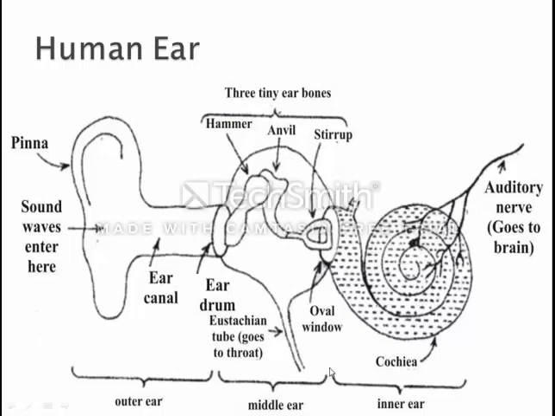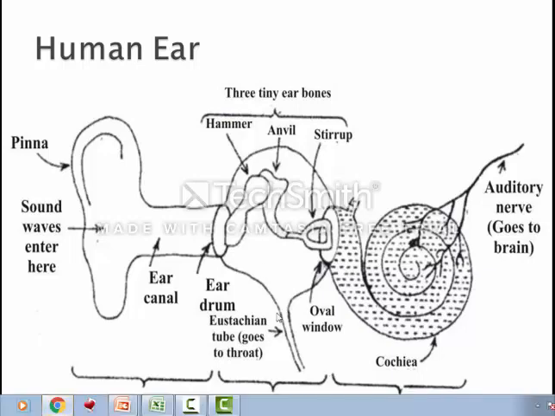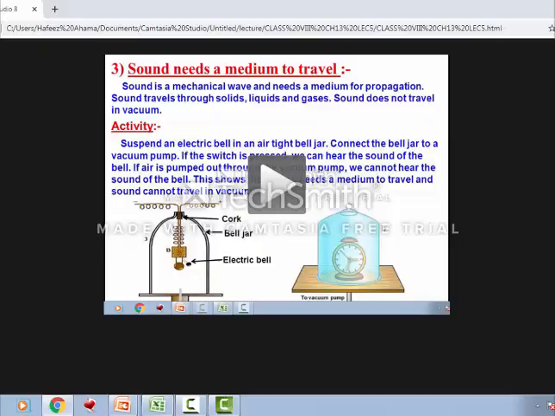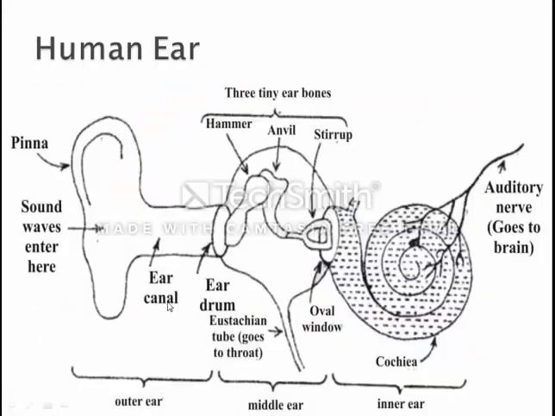So from this it is clear that there is a mechanism through which we are able to hear sound, and whether it is the eardrum, ear canal, hammer, anvil, stirrup, oval window, cochlea or auditory nerve, all play an important role.